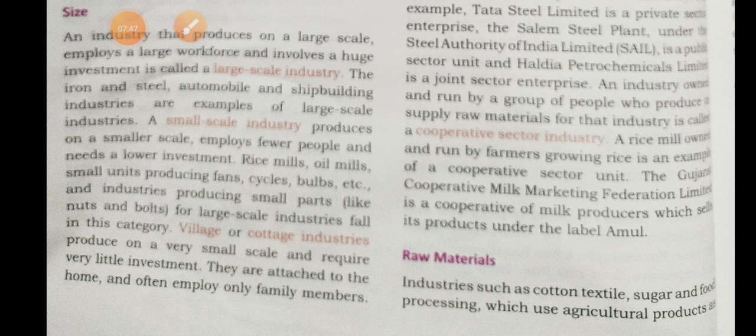Because their products are used by other industries, we call them capital goods industries or basic industries. Hence, basic industries play a major role in the development of the country.